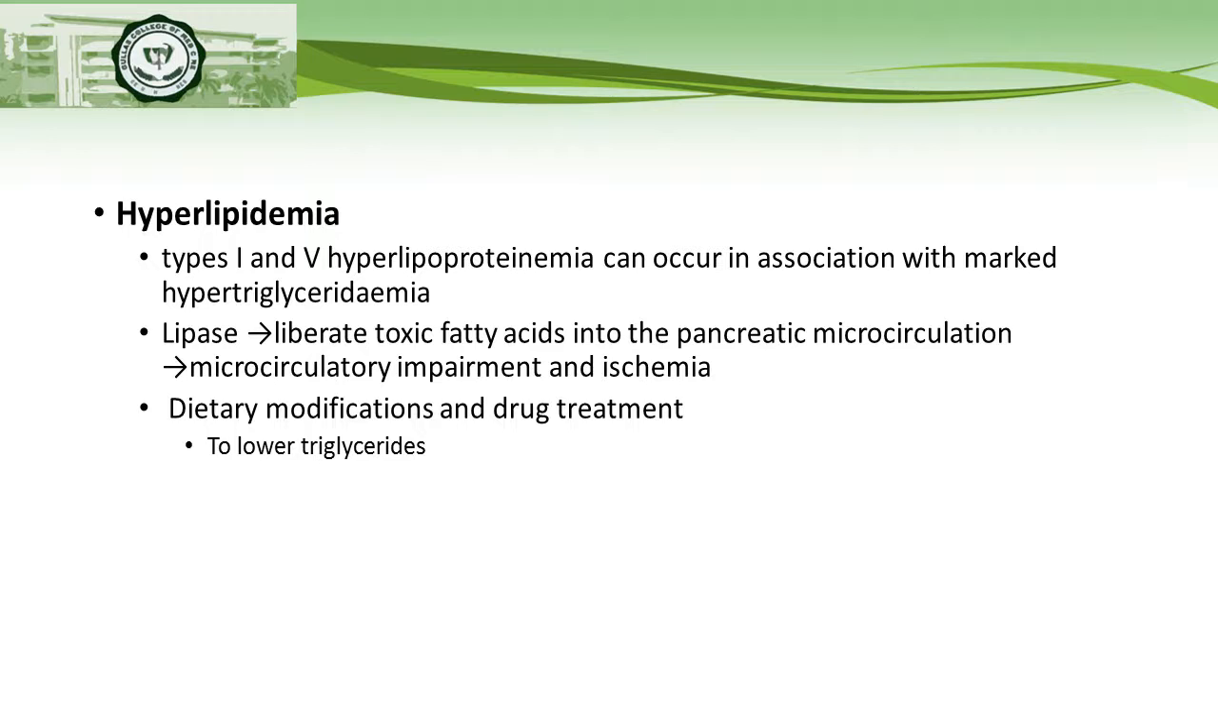Hyperlipidemia can also come into play when it comes to acute pancreatitis. Type 1 and 5 hyperlipoproteinemia can occur in association with marked hypertriglyceridemia. This causes an increase in lipase, which liberates toxic fatty acids into the pancreatic microcirculation. So there is microcirculatory impairment and ischemia after this cascade. Dietary modifications and drug treatments are employed to lower triglycerides.